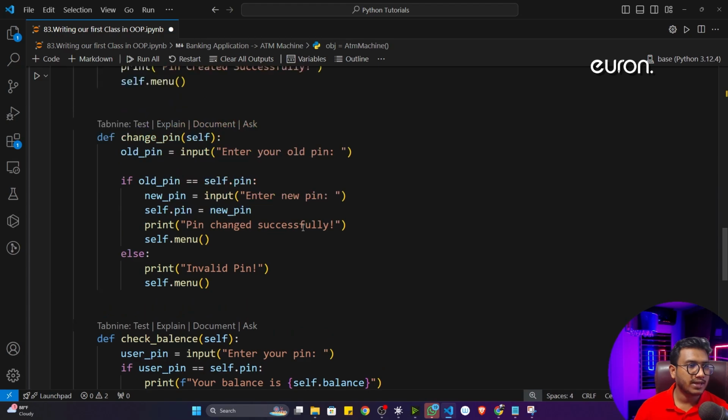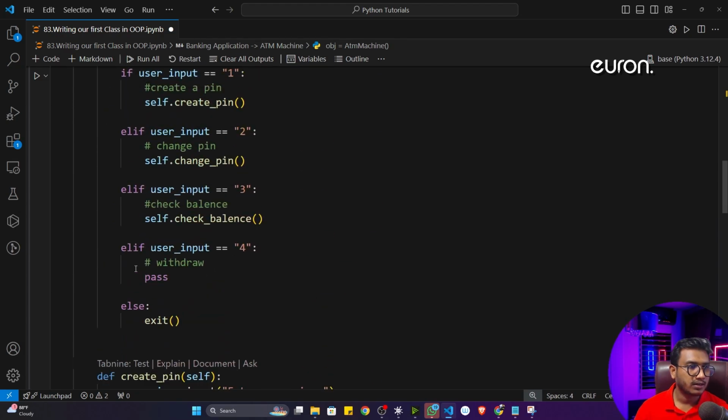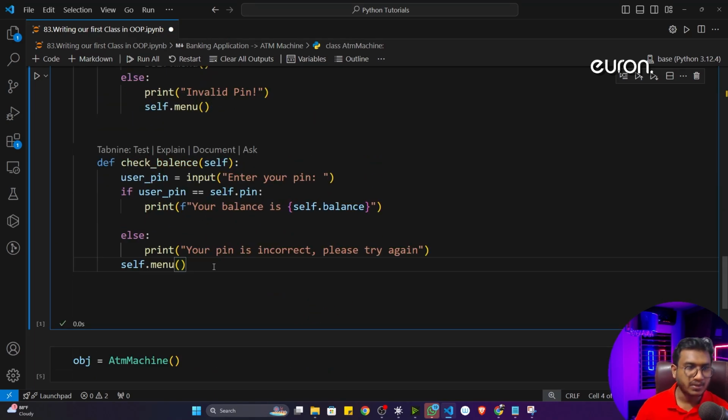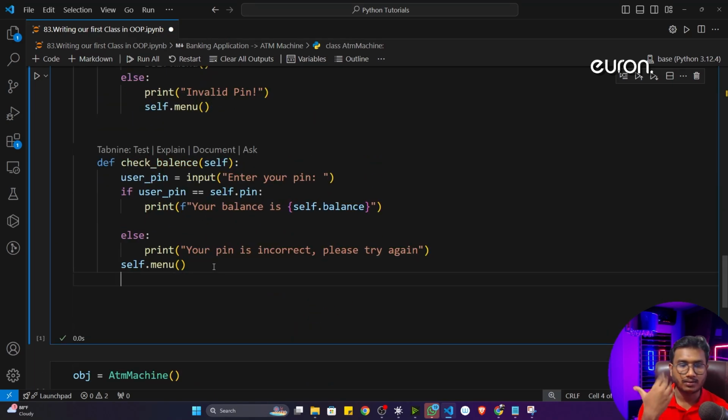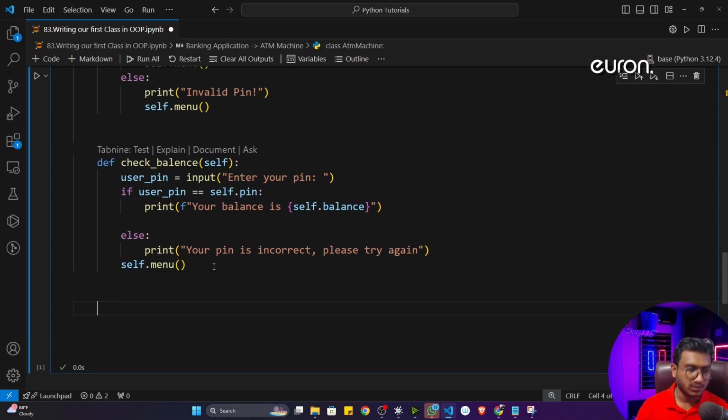Okay, so now the last function will be creating the last method. It is nothing but withdraw. So let's create this particular withdraw. See, in withdraw, what happens? Let's say you want to withdraw some money. So for this, I'm going to create a method, and I'm going to name it withdraw balance.